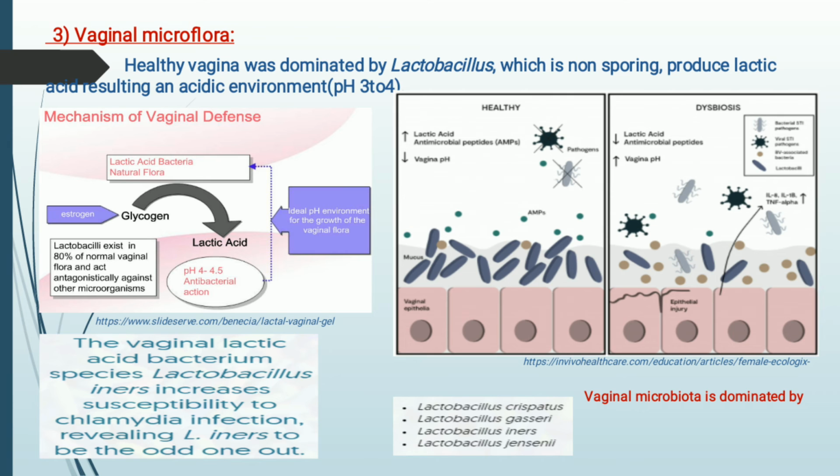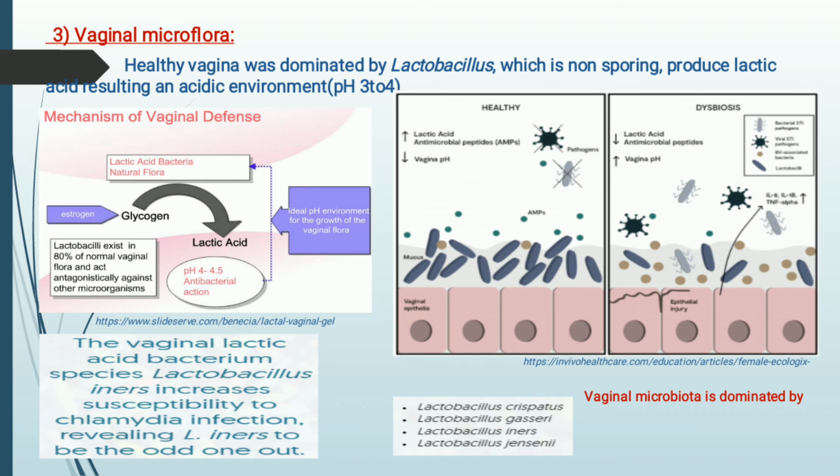So what happens if the concentration of lactic acid is very high in our vagina? This lactic acid captures all these pathogens which are not good for us, and kills them. So it is a very important function of lactic acid in our vagina. And what happens if the lactic acid concentration gets decreased due to some methods?